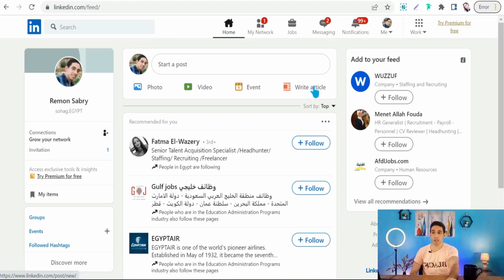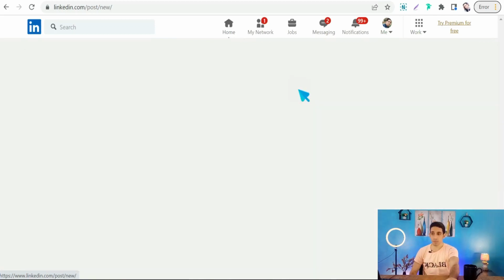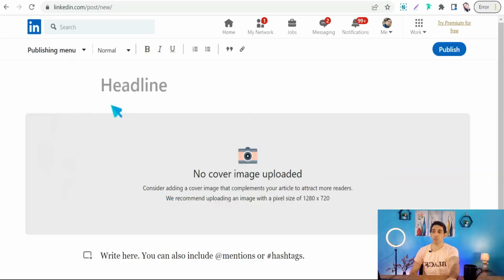So you can write an article from here, okay, and paste your article that you have generated on AISEO.ai. Therefore, these platforms have high authority on Google that make it easy to make your articles show up higher on Google search results.